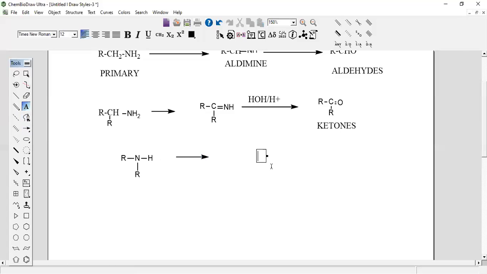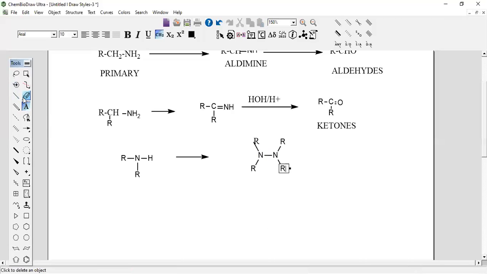There will be N, and here it is going to be one bond, and there will be two nitrogens like this. There will be one more nitrogen here, having one bond, and for this also, here also. And all of these are the OR groups. This also has an OR.